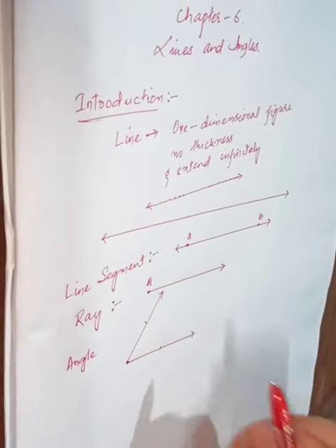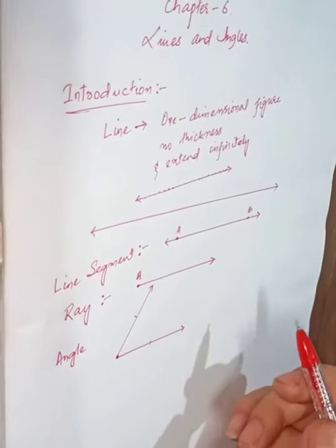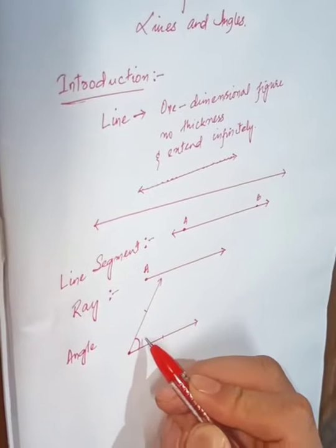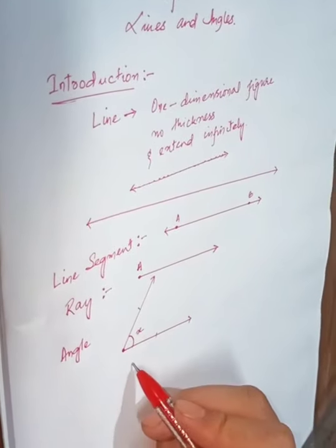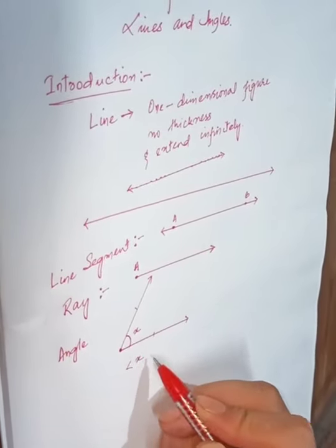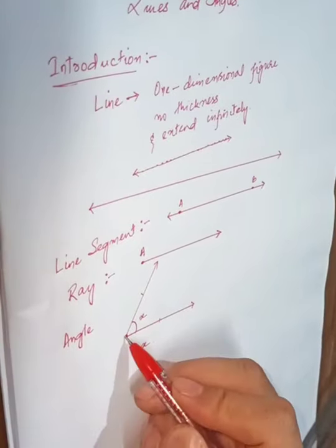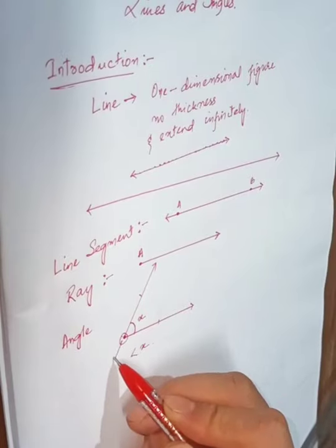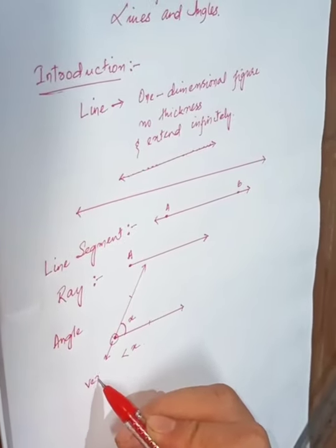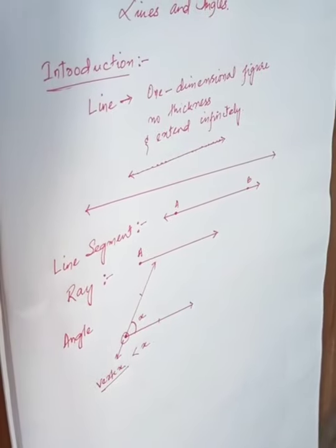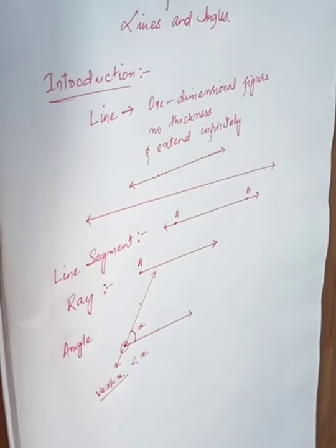So when two rays having the same endpoint are joined together, we get an angle. Let's take x, so we call this angle x. The endpoint where the two rays meet is called the vertex. I hope this is clear.